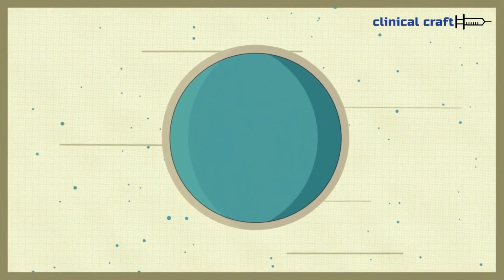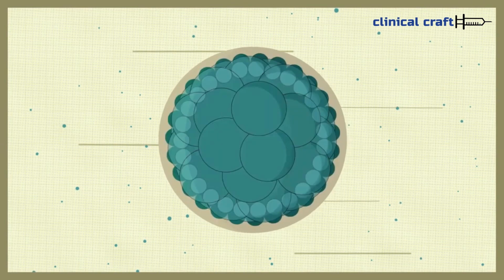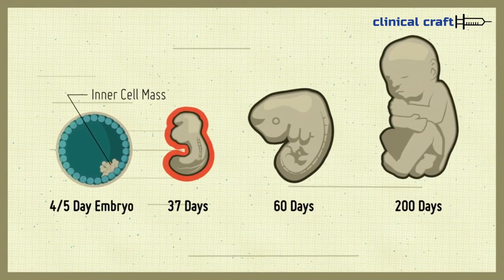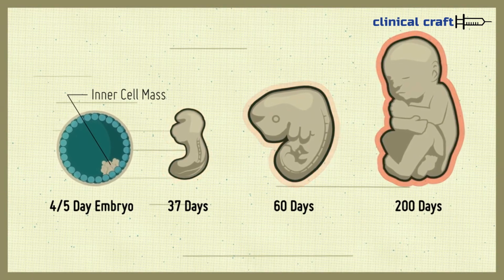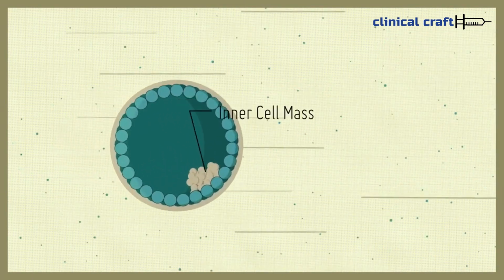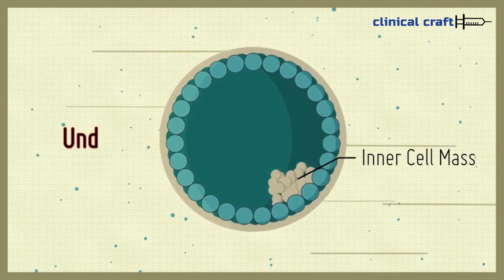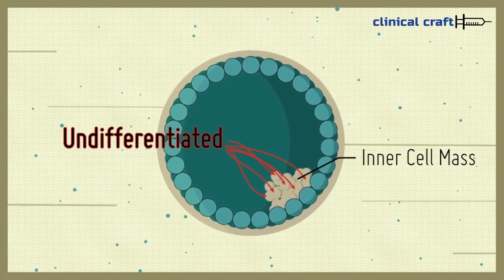Following fertilization, the developing embryo contains a group of cells known as the inner cell mass that will eventually go on to form all tissues of the body. However, at this early stage of development, these cells have not yet committed to become a specific type of cell and are said to be in an undifferentiated state.